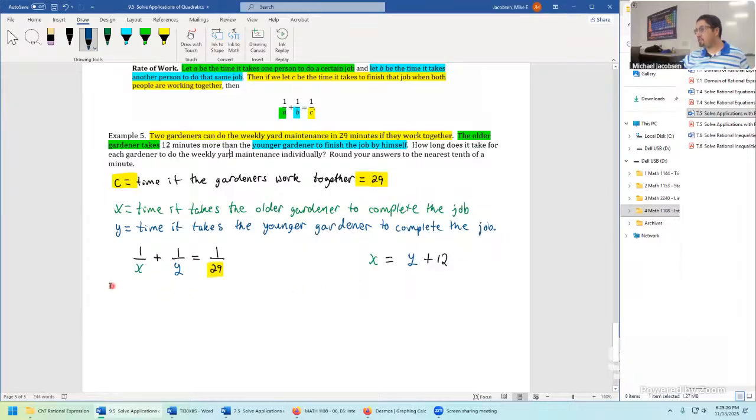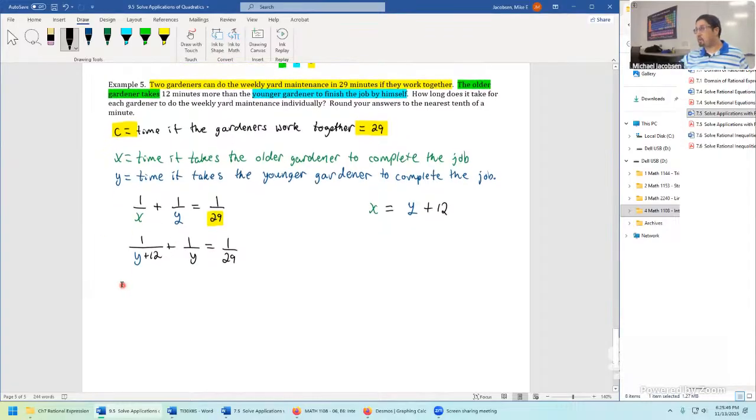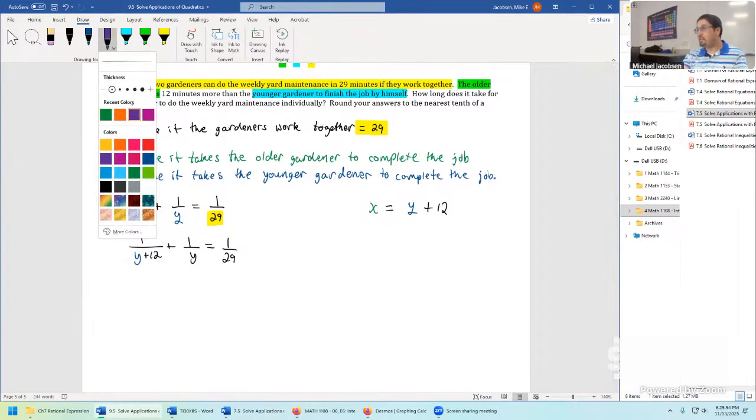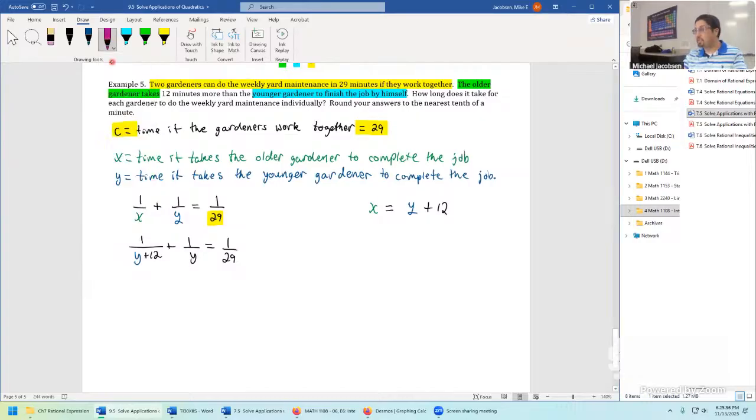But once we put all this together, we have y plus 12 in that denominator. So here's our next substitution. 1 over y plus 12 plus 1 over y equals 1 over 29. Now it's one equation with one variable. We can solve this for y. Once we have the y value, we'll just substitute that back here and get the x value out. So this is where we do the next steps, solving the rational equation. We would always go in this process, look into the excluded values.